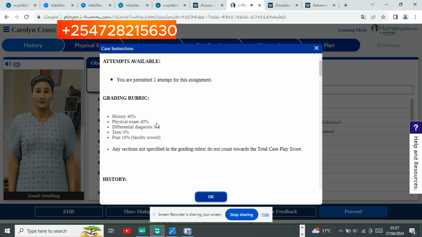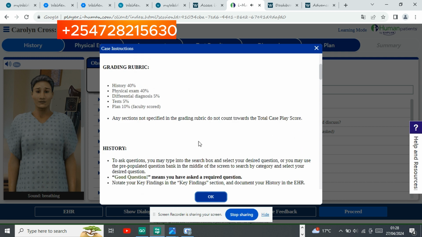Physical exam is also 40%, differential diagnosis is 5%, tests take 5%, and the remaining 10% are taken by the plan. We are also told that any section not specified in the grading rubric does not count towards the total case score. So in other words, you really have to pay attention to these five parts.